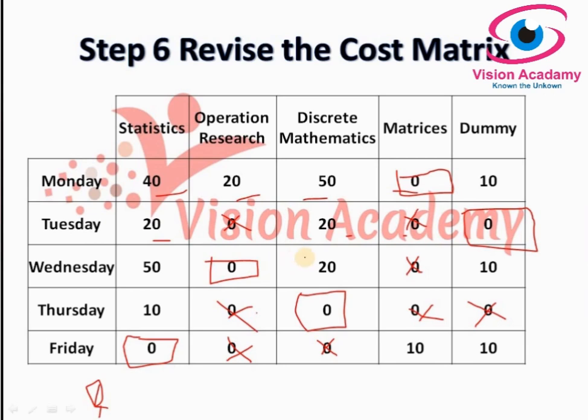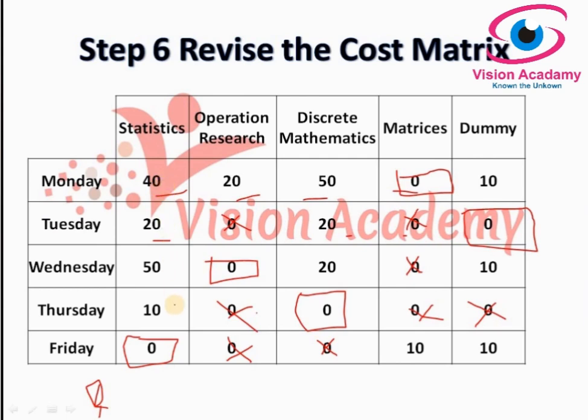Not only that, in each and every row there must be a single assignment. Okay, let's check how many assignments there are in this cost matrix. Here it is 1 2 3 4 5. Yes, it is absolutely matching the number of rows and columns. And we have to ensure again whether there is a single assignment in each column and row. So for that I will check here. So look at the statistics column.